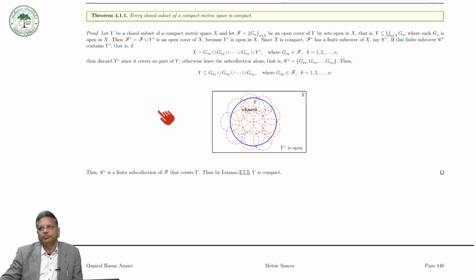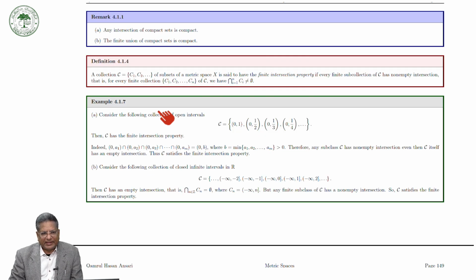So this way we can prove that every closed subset of a compact metric space is compact. Now we can see very easily that any arbitrary intersection of compact sets is compact, and a finite union of compact sets is compact. Now, what about an arbitrary union of compact sets? Try it yourself; it is given in the exercise.